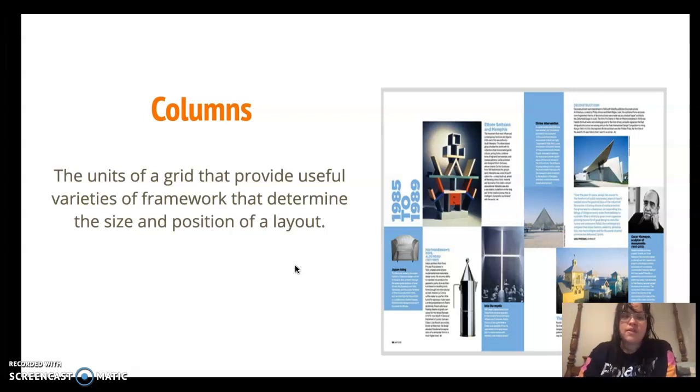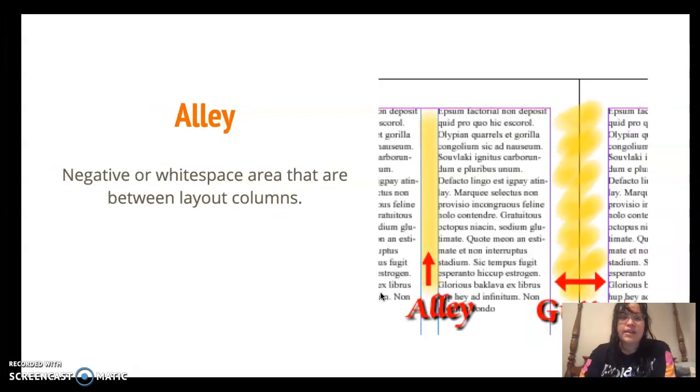Columns. The units of a grid that provide useful varieties of framework that determine the size and position of a layout. Columns come in one, two, three, four. In this case, there's quite a few columns. Next is alley. Alley is negative or white space area that is between columns.